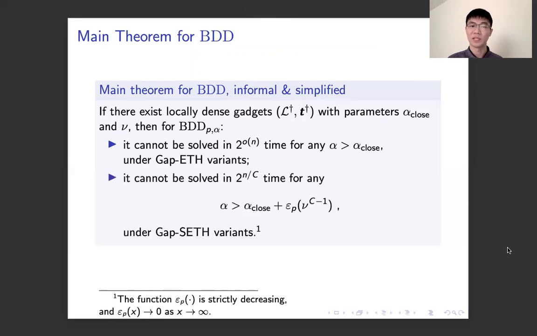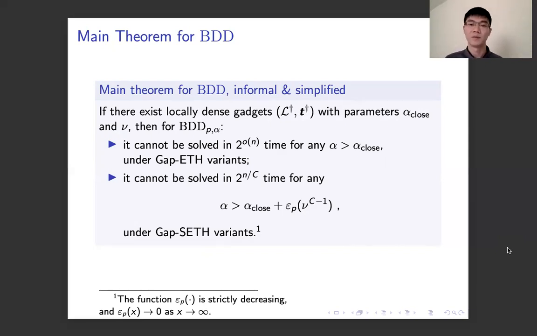Moreover, we show that BDD cannot be solved in 2 to the n over c time for any alpha that is at least alpha close plus some epsilon term of nu to the c minus 1 under gap SETH variants. Here the epsilon term tends to 0 as nu or c tends to infinity.